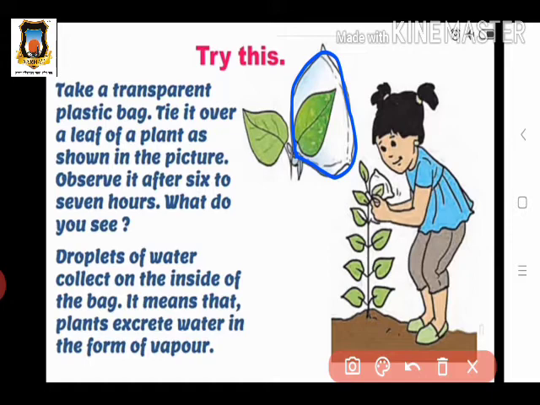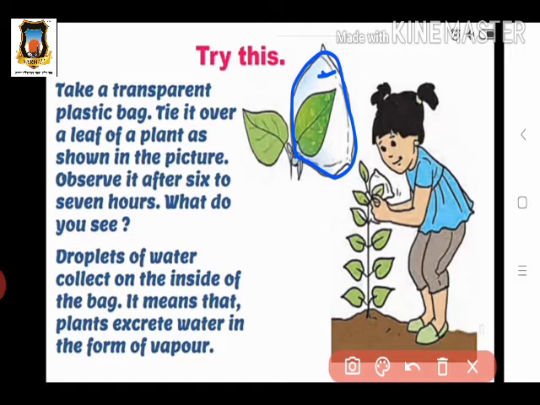The water present inside the leaves gets converted into vapor, and when these vapors touch the inside of this polythene bag, they get converted into small droplets. In this way such droplets get collected on the inner side of the bag. So these water droplets are nothing but the excretory substance, that is, the water from the plant.